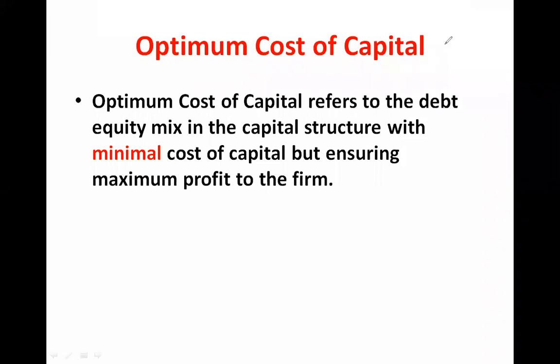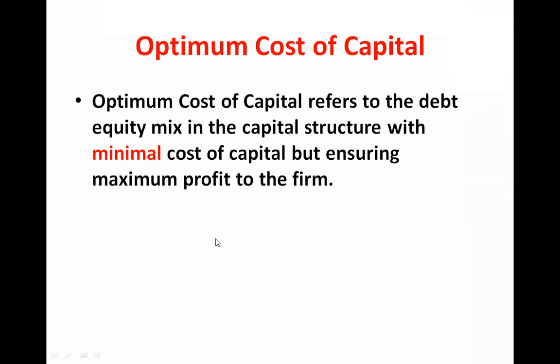Okay, so when we are mixing debt and equity in the capital structure, the capital structure which gives me the minimum cost of capital when I mix debt into equity is called the optimum capital structure.